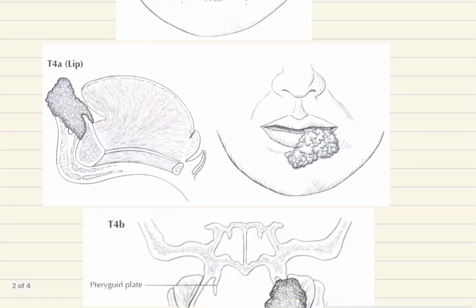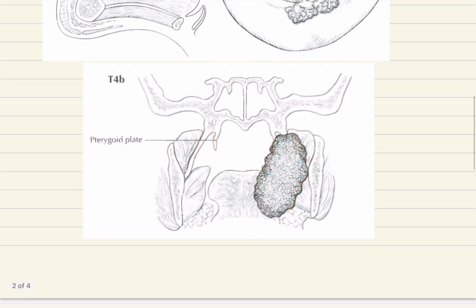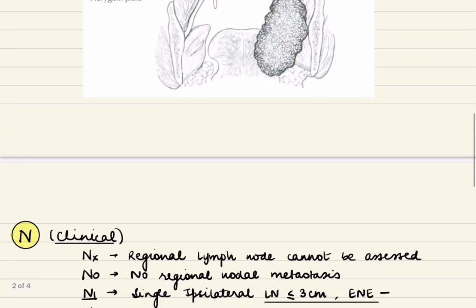Now T4a for the lip being if the lip tumor is involving either the cortical bone, inferior alveolar nerve, and also if the skin of the face is involved. Now T4b if the tumor is involving the masticator space, pterygoid plate, or the encasement of internal carotid artery. You can see these are the pterygoid plates, and on this side the pterygoid plates are being involved. So this was about the T staging.